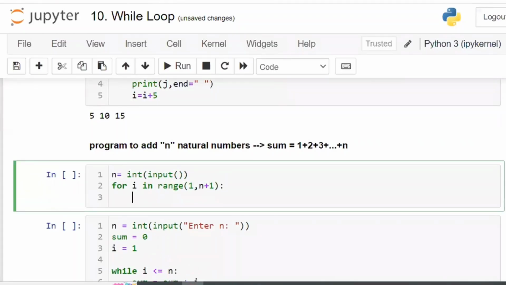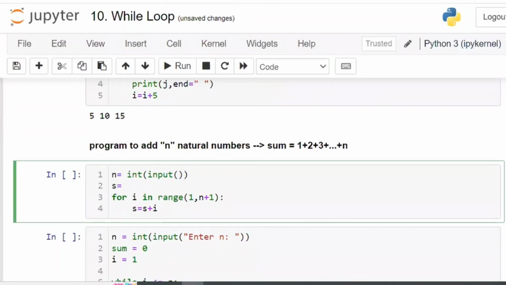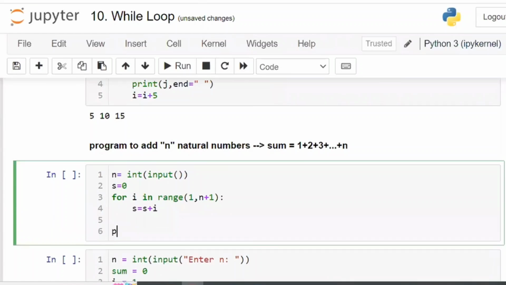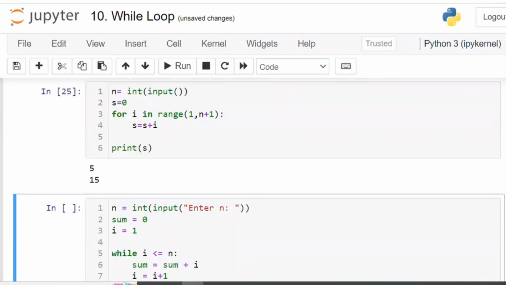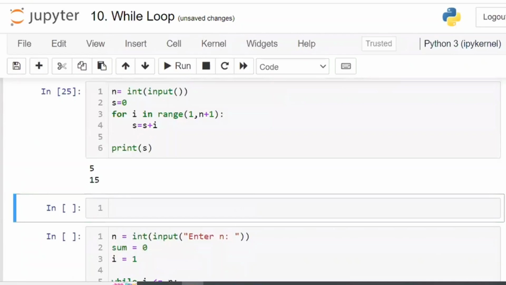Now for loop. Within the for loop, what are you going to do? sum is equal to sum plus i. So some value you have to assign to the sum value. So you are going to assign the sum value called s is equal to 0. And after that, finally, from here, you are going to get the sum and print the sum. That is nothing but print s. Right? This is for loop.